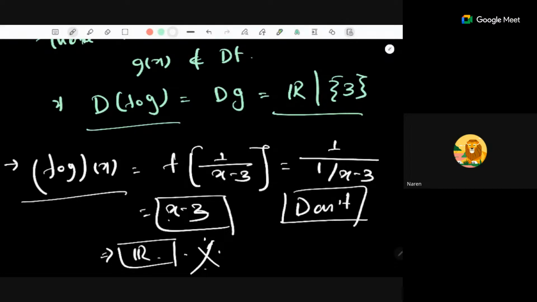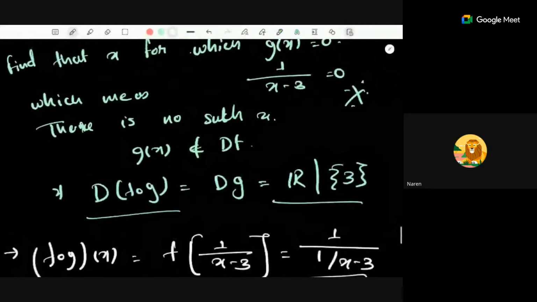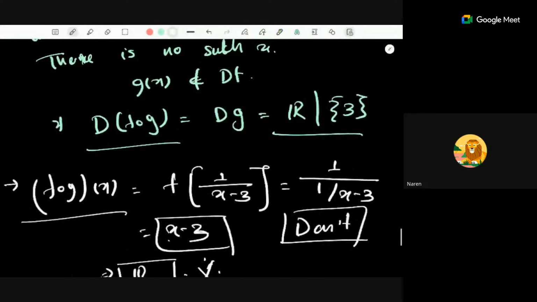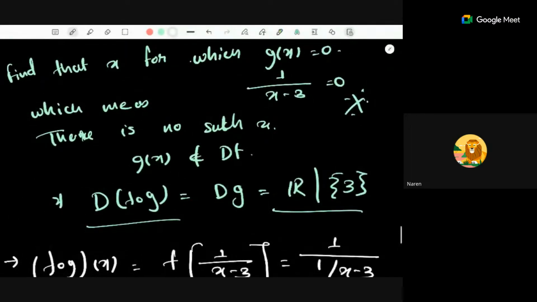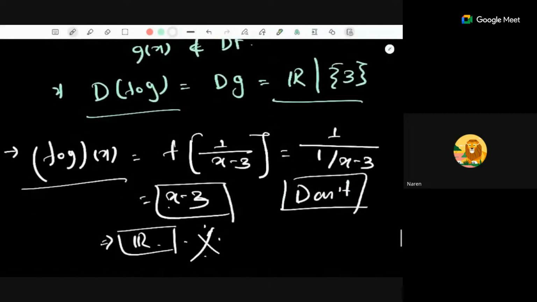Madam, but ultimately we have to find the expression, no, madam? Ultimately, yes, but if you want to find the domain, you don't need to find an expression. Yeah, ultimately we need to find some x for which this is not a part. So yes, but for finding the domain, don't look at the domain of the expression. That's what I want to say.